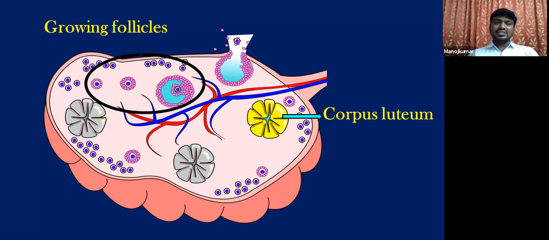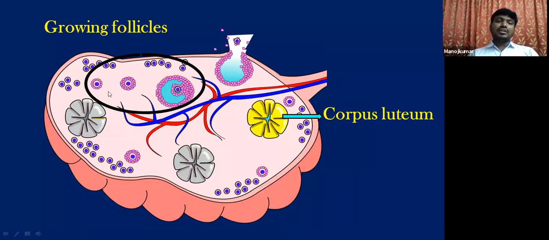I think you have studied this, isn't it? Once the follicle becomes a fully mature Graafian follicle, what happens? The rupture of the follicle takes place and the release of the egg takes place. That is called ovulation. Okay, so these are the growing follicles.